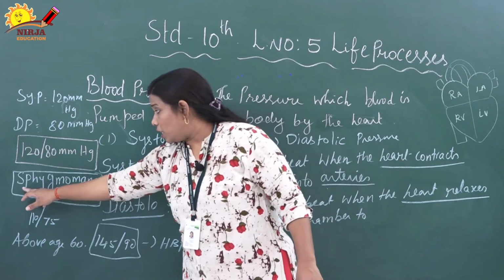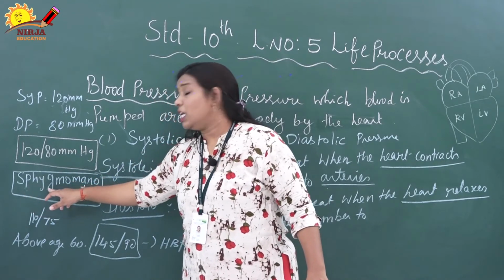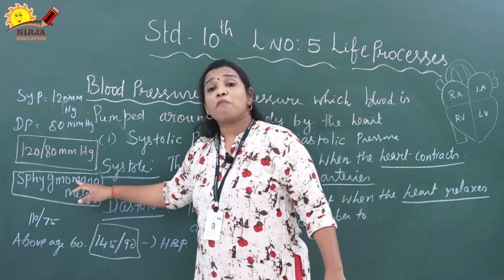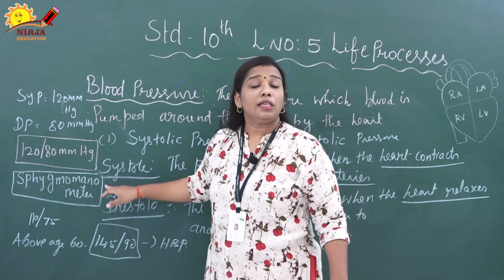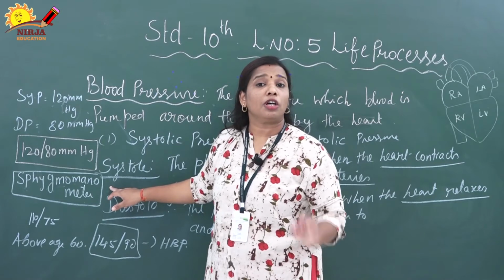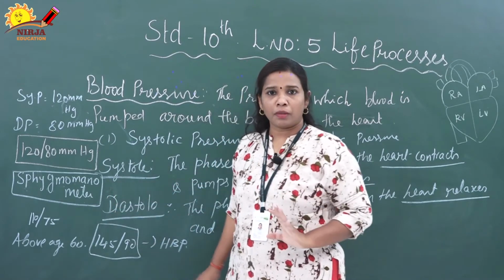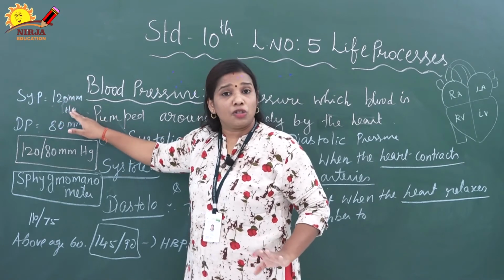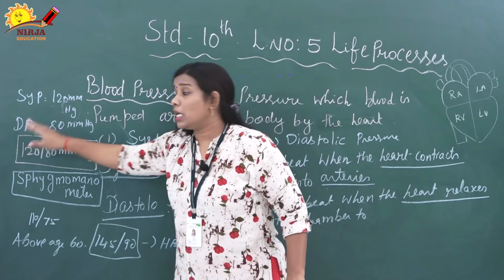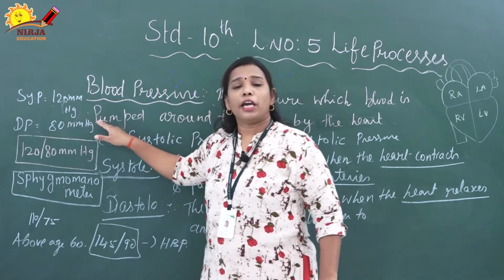The spelling is S-P-H-Y-G-M-O-M-A-N-O-M-E-T-E-R, sphygmomanometer. This instrument is used to measure blood pressure. Clear? So systolic pressure is 120 mmHg and diastolic is 80 mmHg.